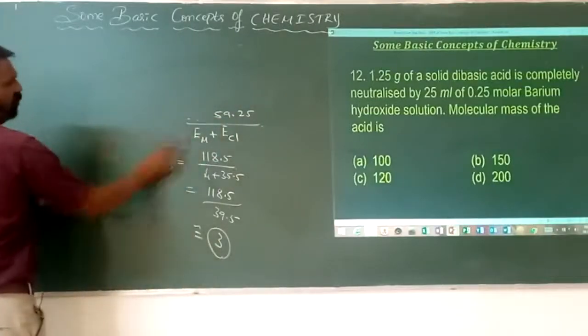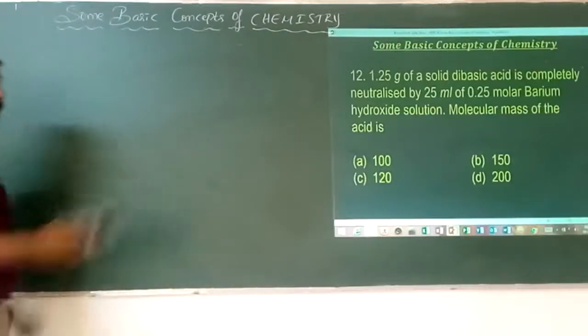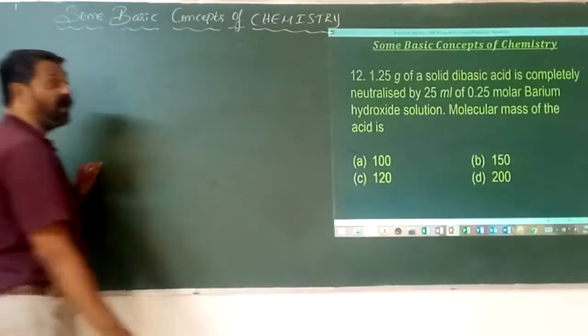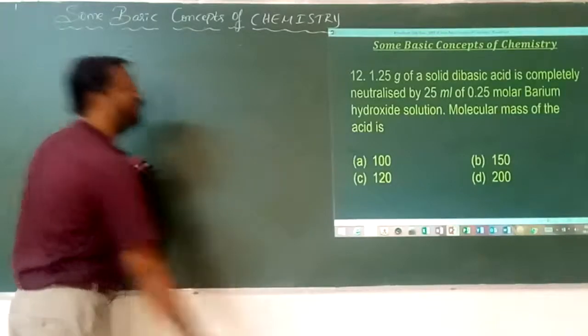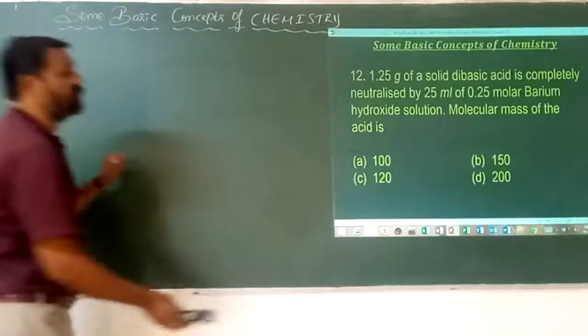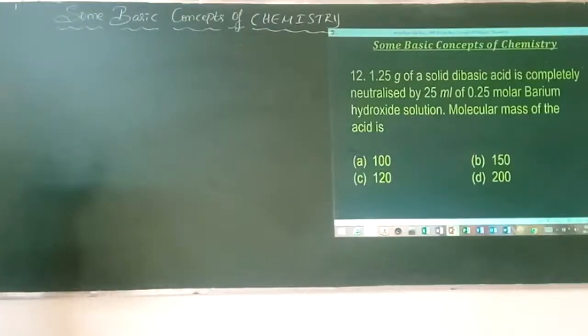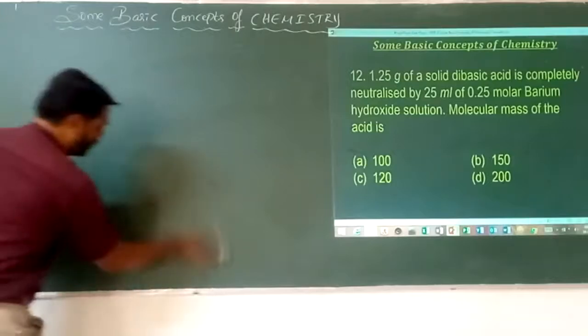1.25 grams of a solid substance, a dibasic acid, is completely neutralized by 25 ml of 0.25 molar barium hydroxide solution. Then what must be the molecular mass of that particular acid?